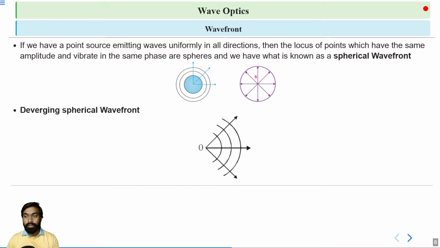Assume this point O is a point source, and in a diverging spherical wavefront, the waves spread outwards. Look at this arrow, which indicates the outward direction from O. So we can say this is spreading in the outward direction, just as this wavefront is spreading outward.